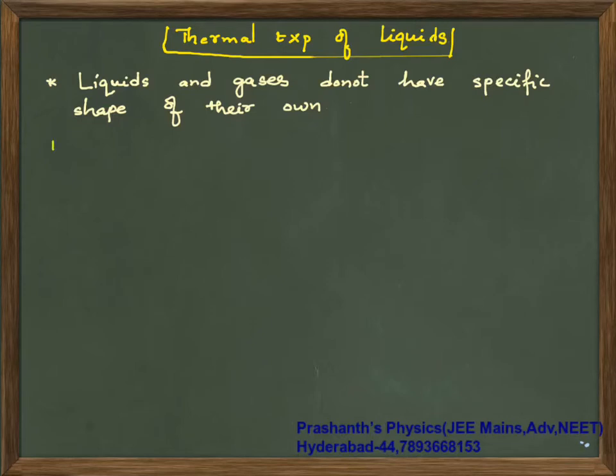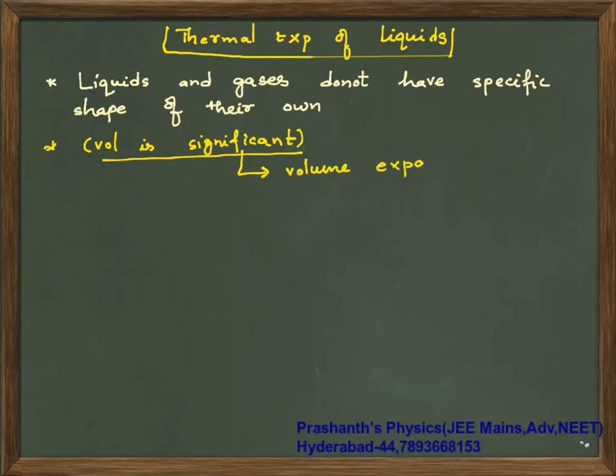So now indirectly volume is significant for liquids. Because volume is significant, we'll talk of volume expansion only. We will not talk of areal expansion for liquids because volume is significant. We will define only gamma. There is nothing like alpha and beta for liquids. Liquids and gases are the same in this respect.